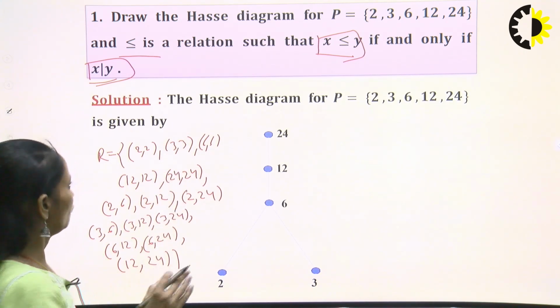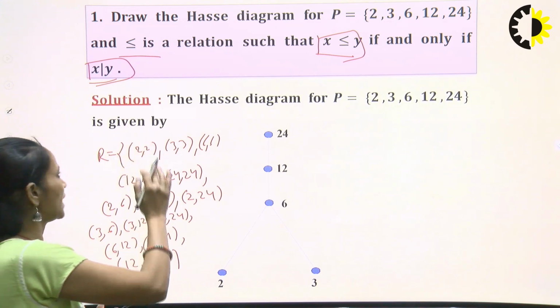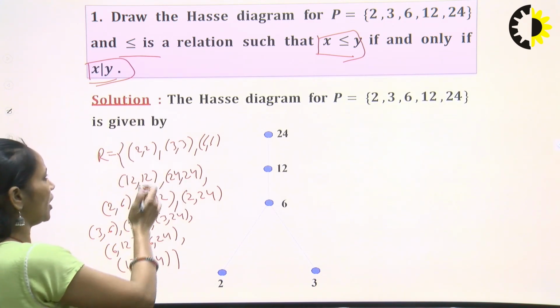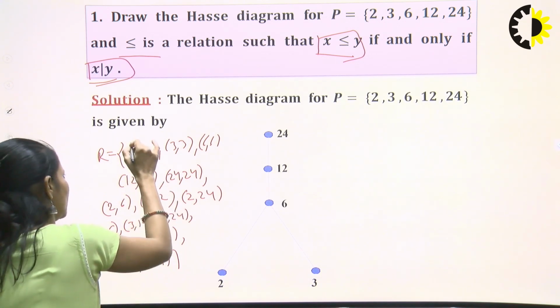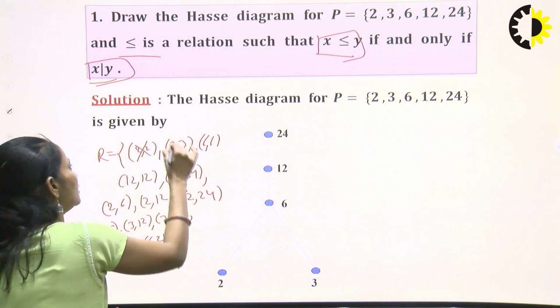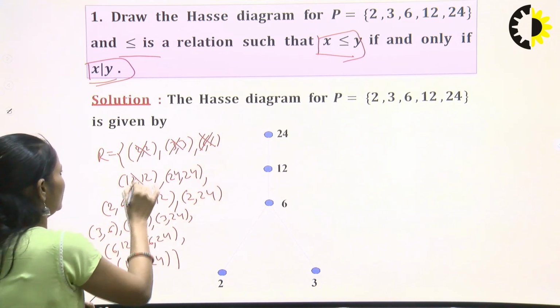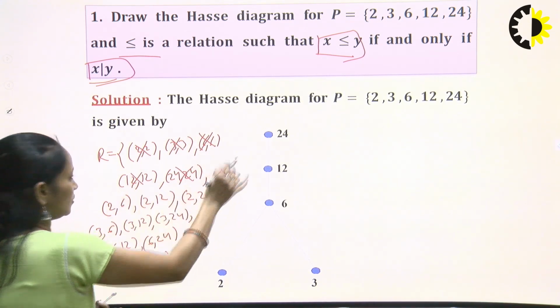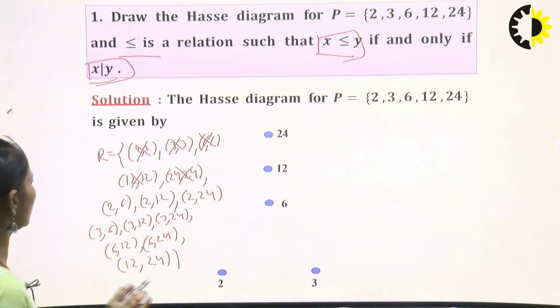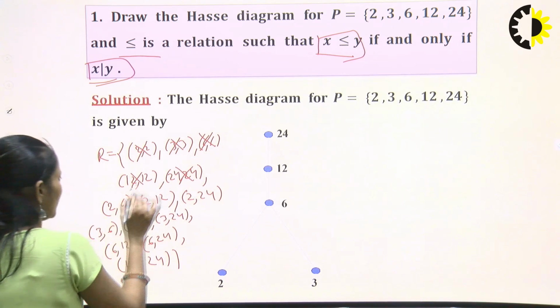As I already discussed, for creating the Hasse diagram from the directed graph, first we have to delete all the loops. (3, 3), (6, 6) mean reflexive relation. So, all the reflexivity, then all the transitivity. What is the transitive relation?